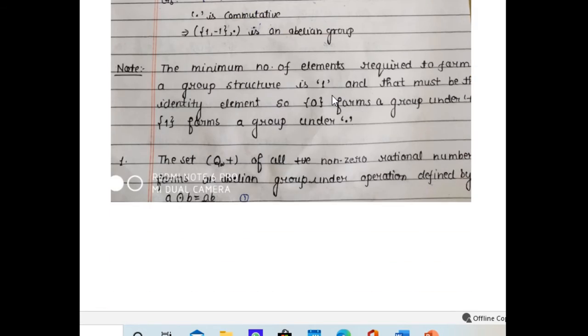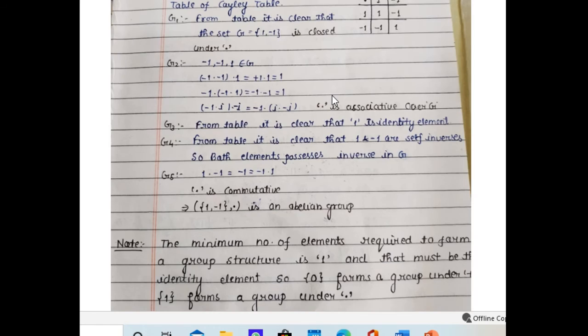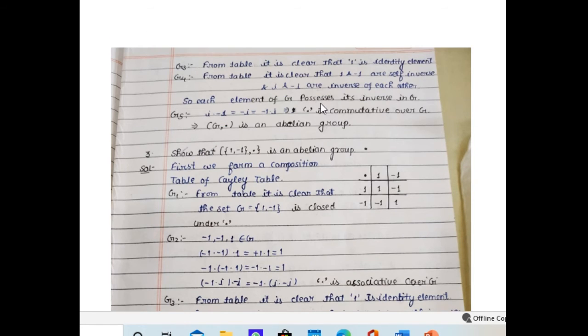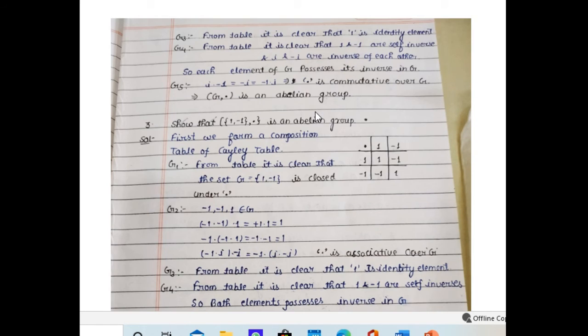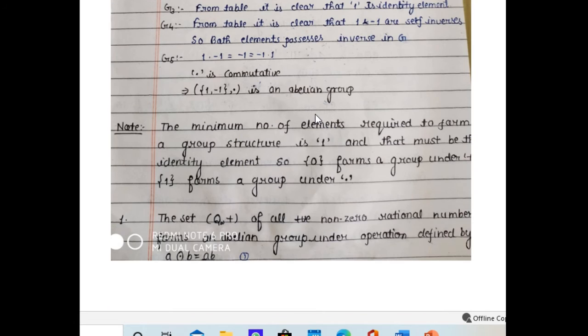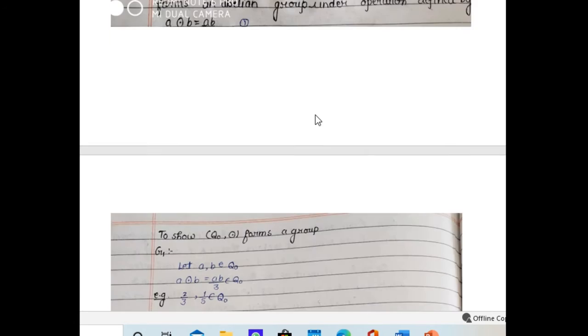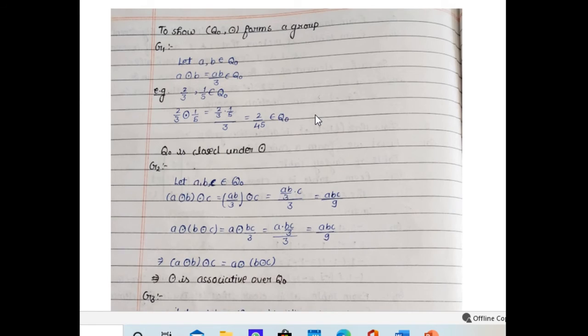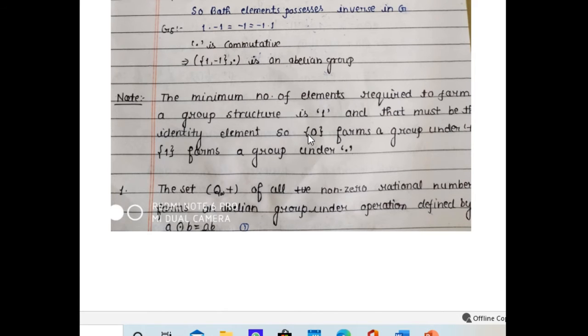So these groups are finite groups. They consist of a finite number of elements. So the orders of these groups, {1, omega, omega square} and {1, minus 1, i, minus i}, are 3 and 4 respectively. So these are finite groups. I have given some examples of finite groups. And now one more example.